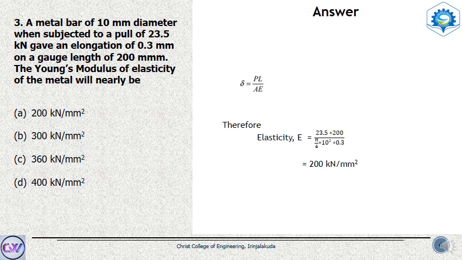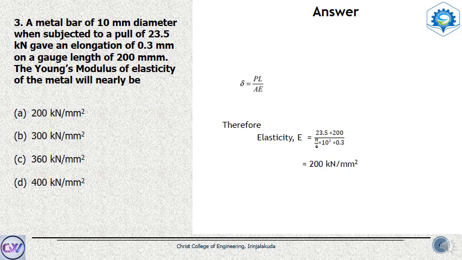Substituting the values given here, P equal to 23.5 kilonewton. We are not changing the dimensions or units here, we are just keeping it as it is, 23.5 kilonewton, into the length 200 millimeter, and area is pi by 4 into 10 square, that is the diameter, into 0.3, which is the deflection.